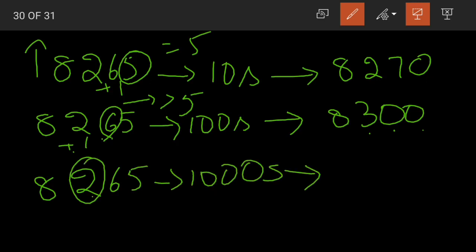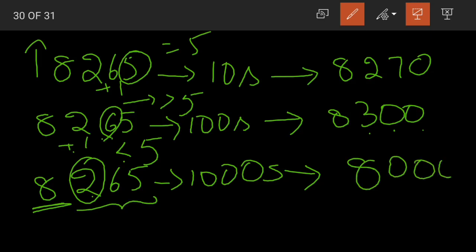Look at the digit in hundreds place. It is 2, that is less than 5. So the digit in thousands place will remain unchanged and the digits in ones, tens and hundreds will be replaced with zeros. So 8265 rounded off to the nearest thousands becomes 8000. Is this clear, students? Yes.